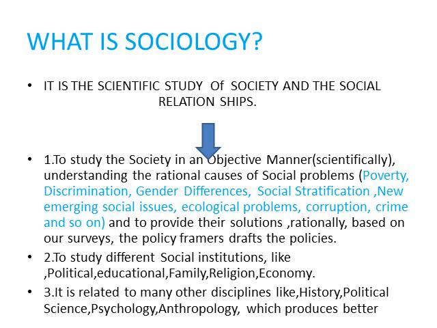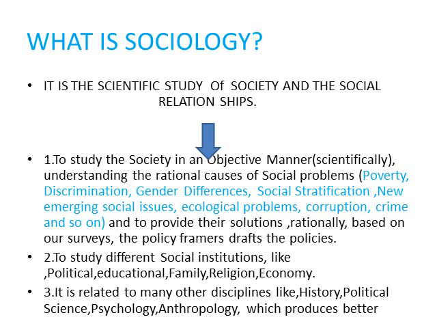Second is to study different social institutions like political, educational, family, religion, and economy. Here we are going to study every institution of the society, every political institution, educational, family, religion, economy, their working, how they help in improving the society, what are the social problems in these institutions, all this.